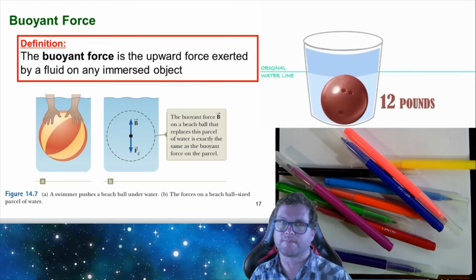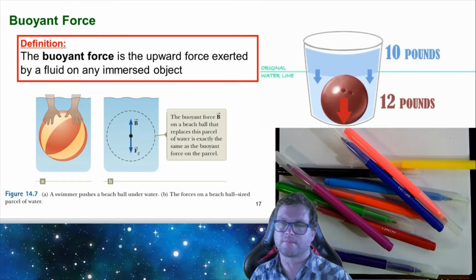Water weighs something too. A bowling ball-sized chunk of water weighs about 10 pounds. The water wants to return to its original level, but there's a 12-pound bowling ball in the way. Since the bowling ball is heavier than the displaced water, the bowling ball has more sinking power.